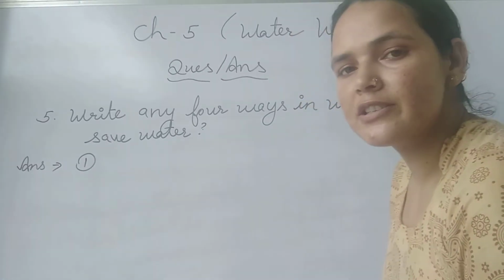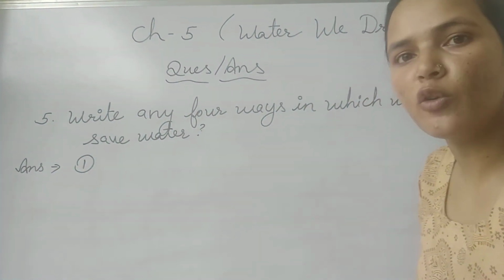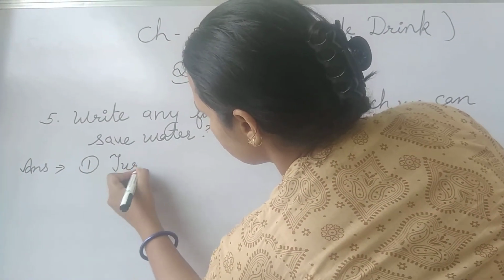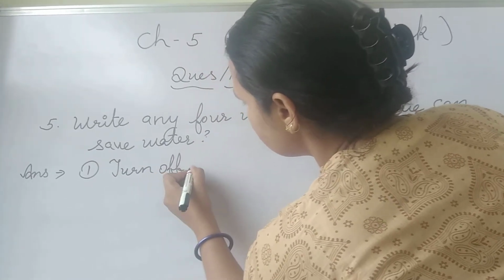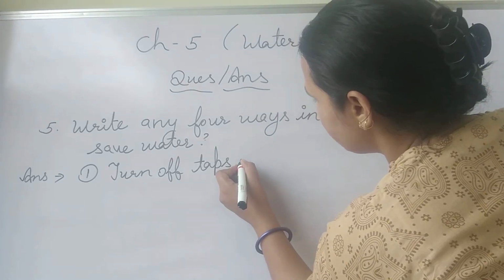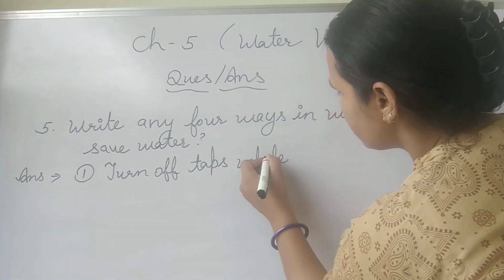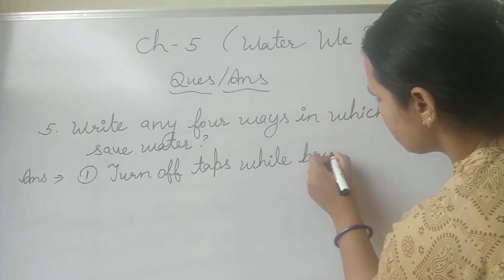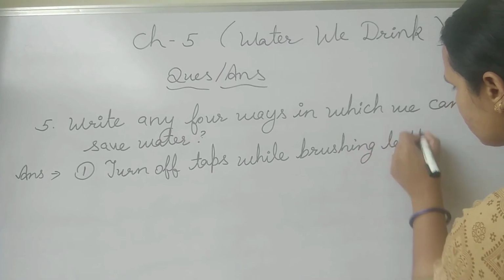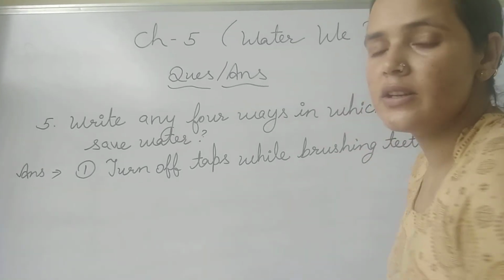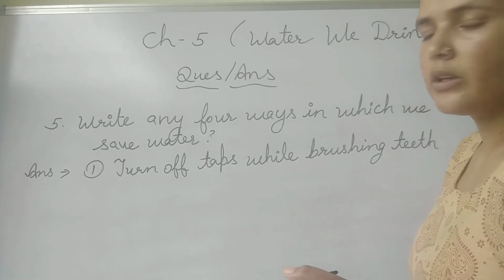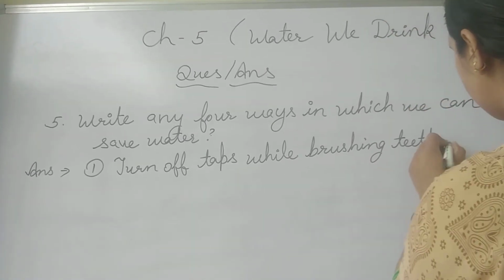So the first point in which we can save water: turn off the taps while brushing teeth. If we are brushing our teeth, at that time we should fill a bucket or a mug, but we should not leave the taps open.